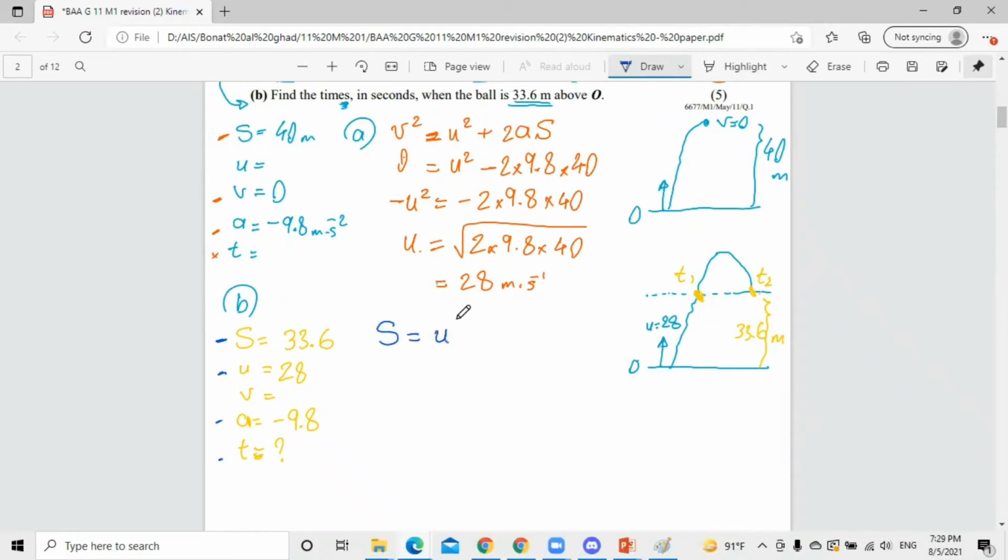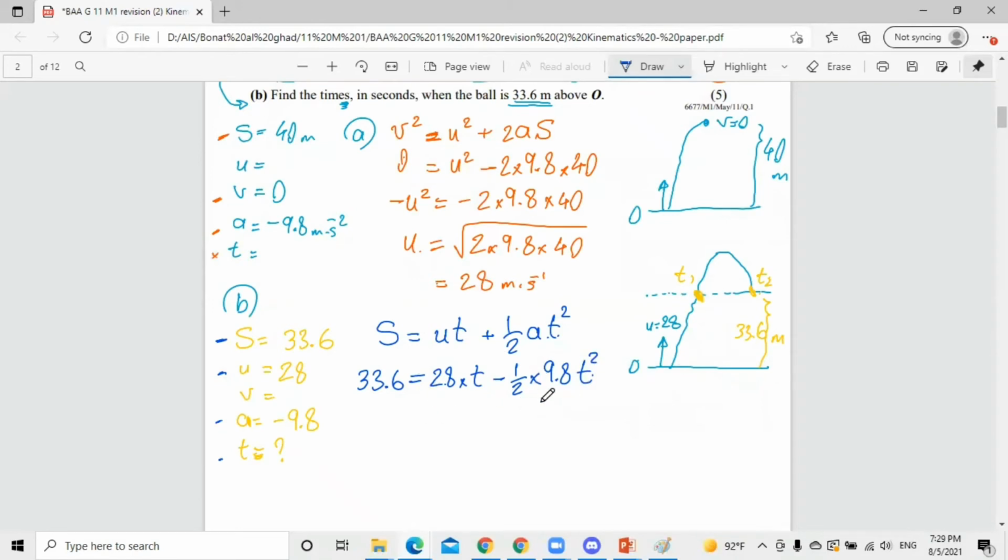S equals ut plus half at squared. And by doing that, S, which is 33.6, equals u, which is 28, multiplied by t, minus the negative 9.8, half times 9.8 multiplied by what? t squared.